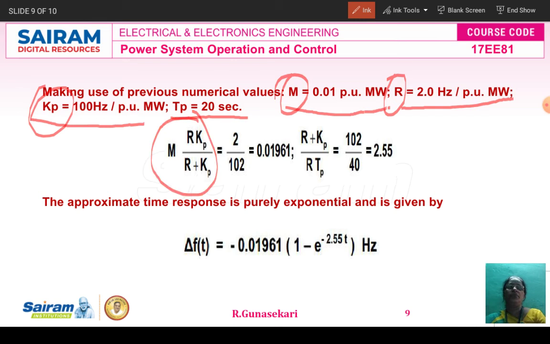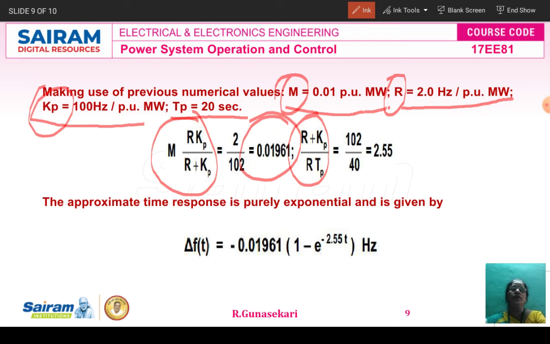Now substitute all the values in the formula. What is the formula? m into r kp divided by r plus kp. r is equal to 2, kp is equal to 100, m is equal to 0.01. Finally we are getting the answer 0.01961.